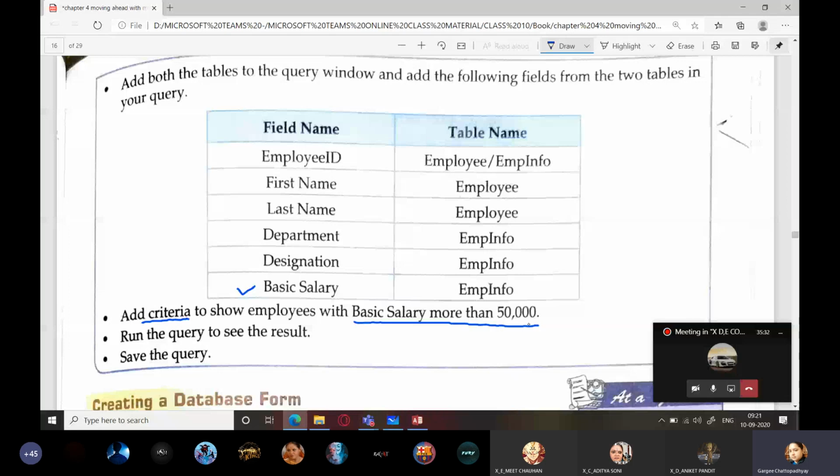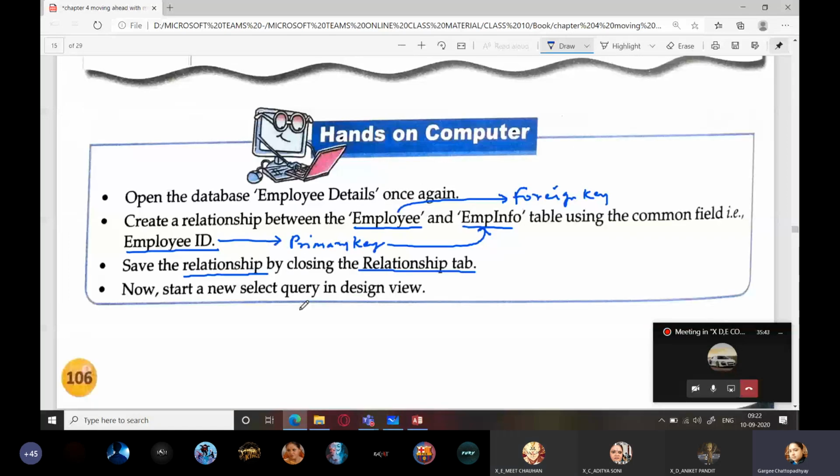Will you be able to do this on your own? Very easy, just like the way we had designed the query in the previous class. Yes, ma'am, we can do. Okay, very good, students.